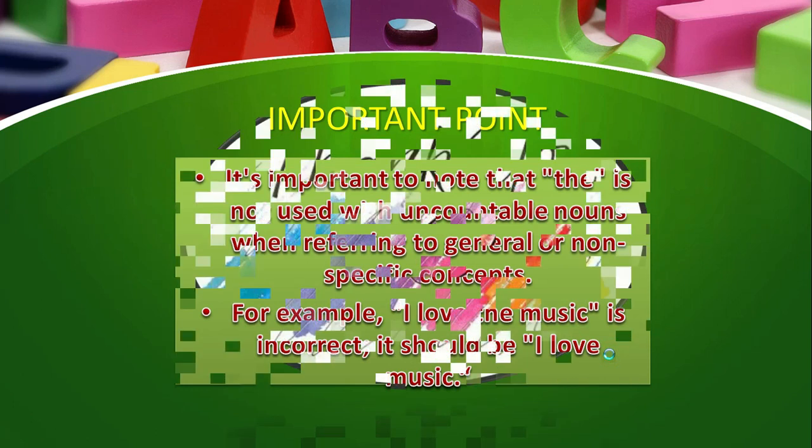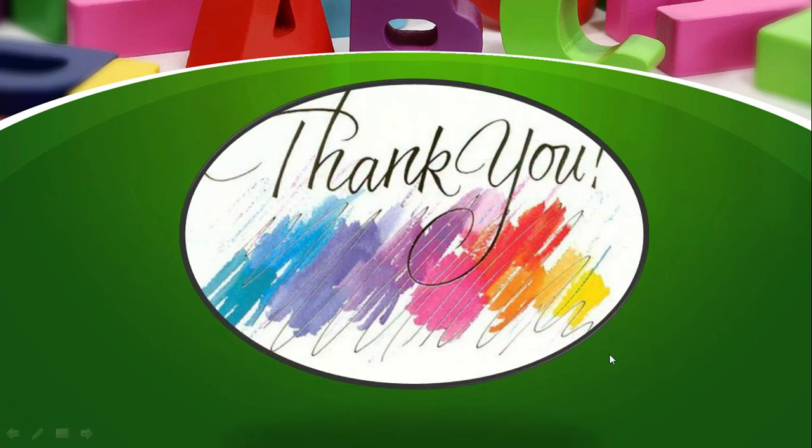So I hope it's clear to you, and if you want to learn more about the definite article "the", you need to stay in touch with grammar and with the English language. The more you practice it, the easier it will be for you to comprehend when you have to use the article "the".